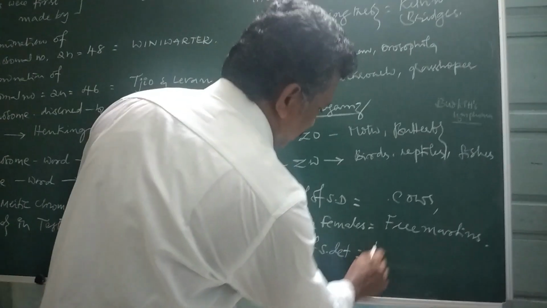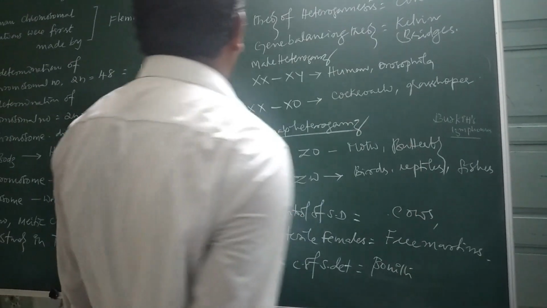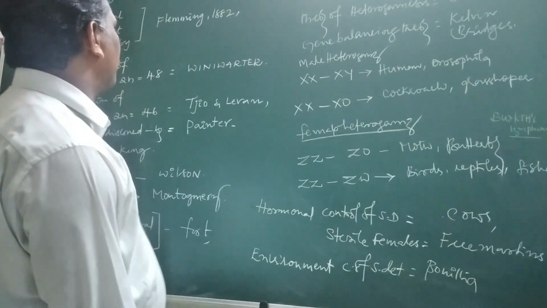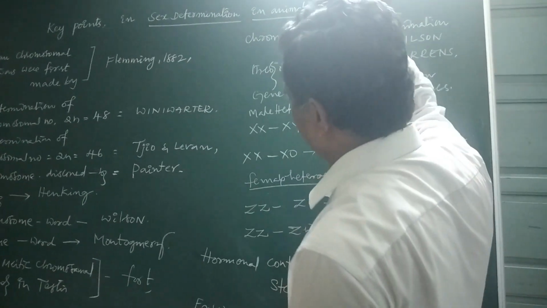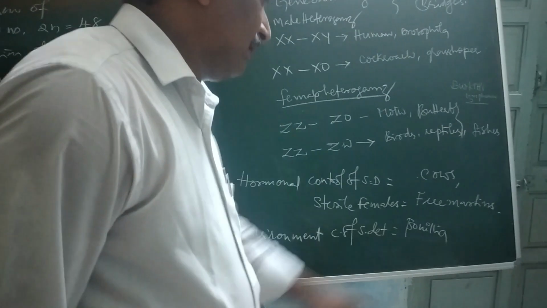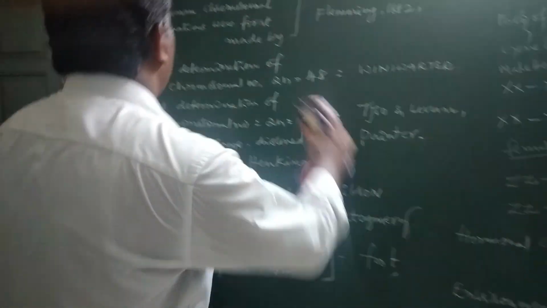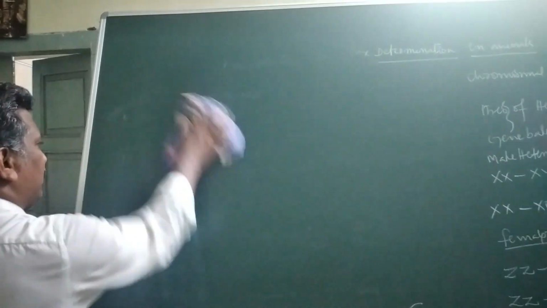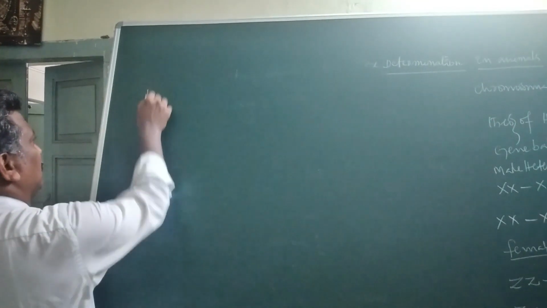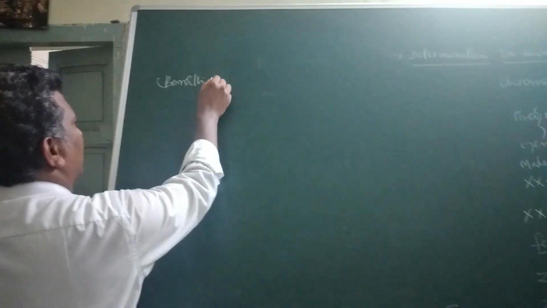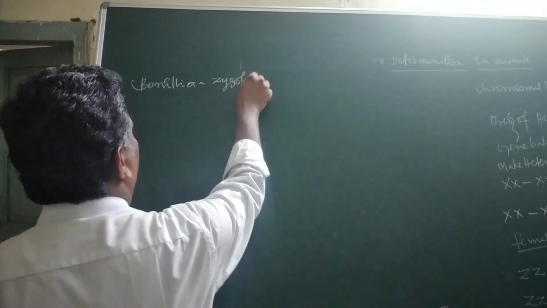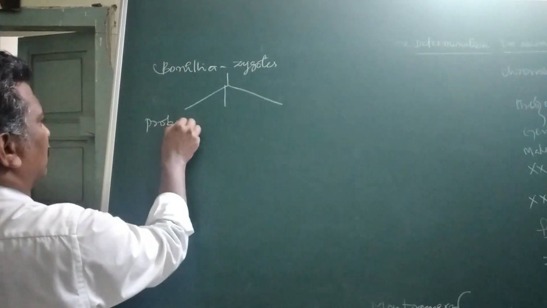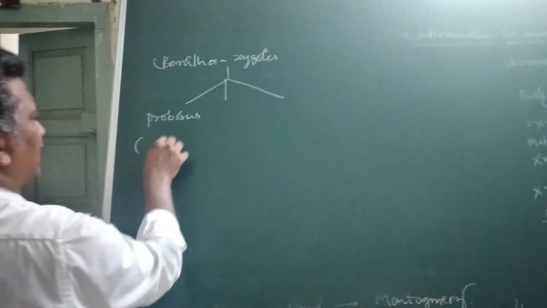For this, the best example is Bonellia viridis. The Bonellia zygotes, if they develop in the proboscis, they become male.